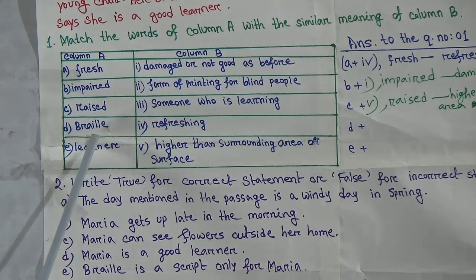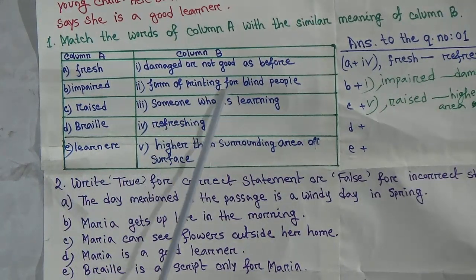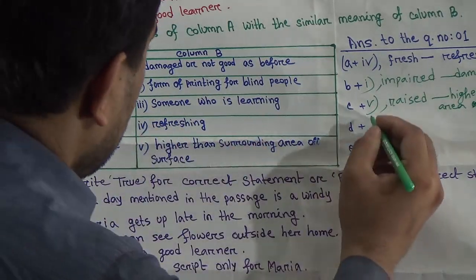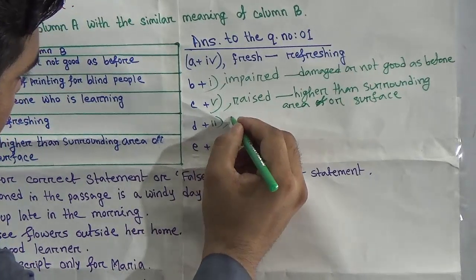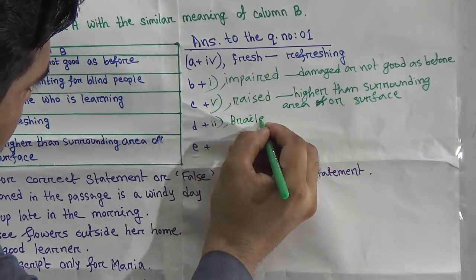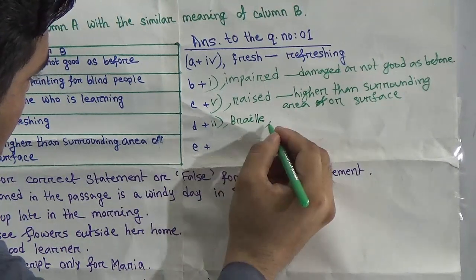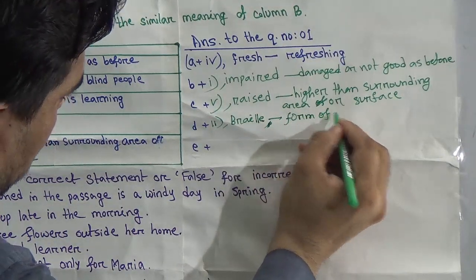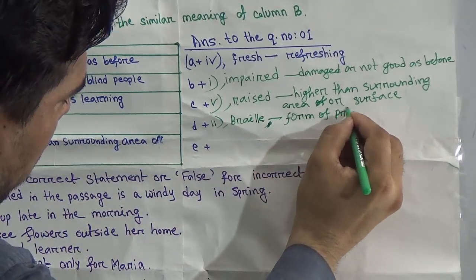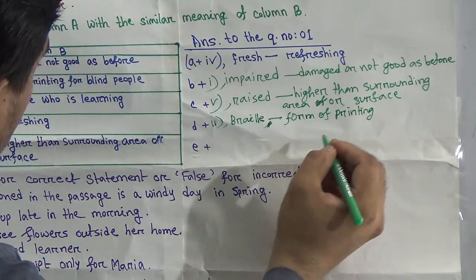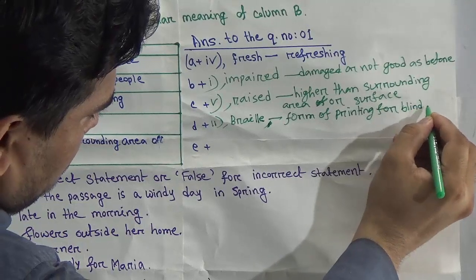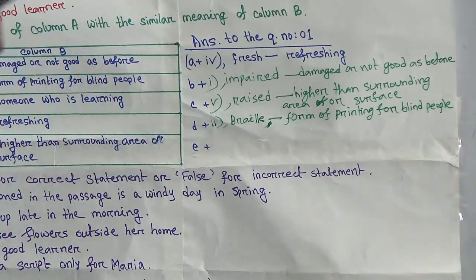Okay, next go to number D, braille. What does braille mean? Braille is a form of printing for blind people. D plus 2. Okay, right here, braille, double L, braille. Then write the correct answer: form of printing. Form of printing for whom? For blind people.